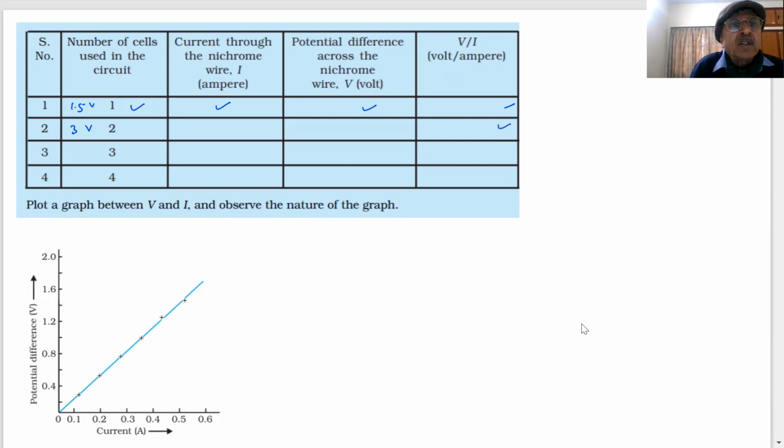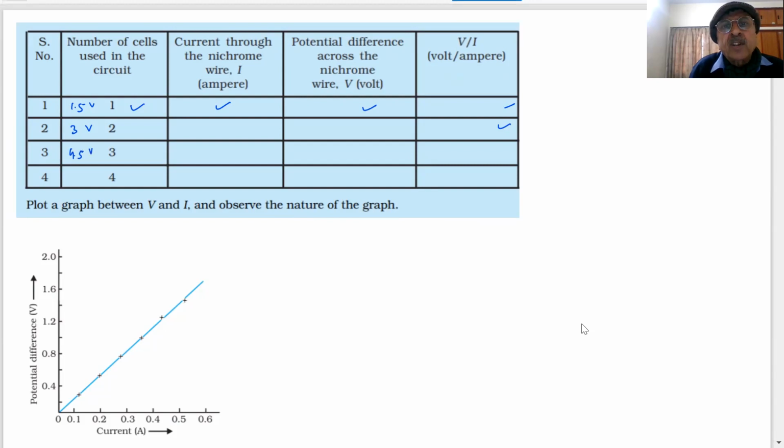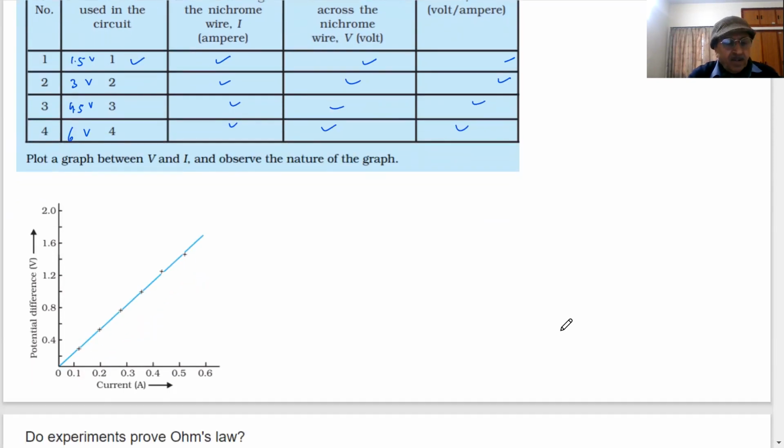Next, I am using how many? 3 cells. How much will that be? 4.5 volt. Again, I will make these recordings, observations. And next, last one, I am using 1.5 four times. How much? 6 volt. Can we record all this in the exam? Tell me, yes or no? Can we? Yes.